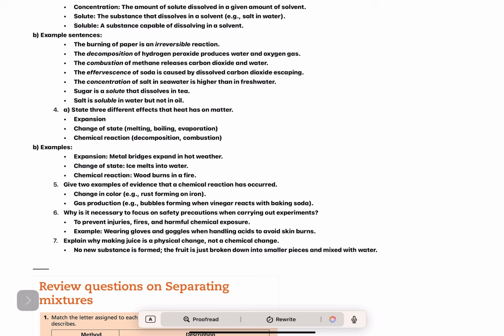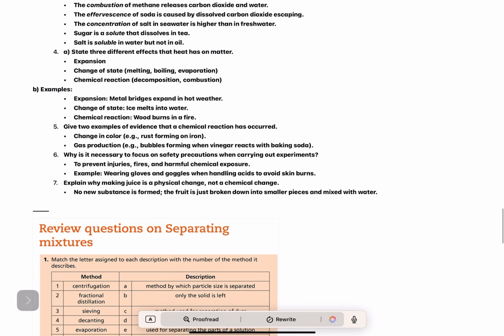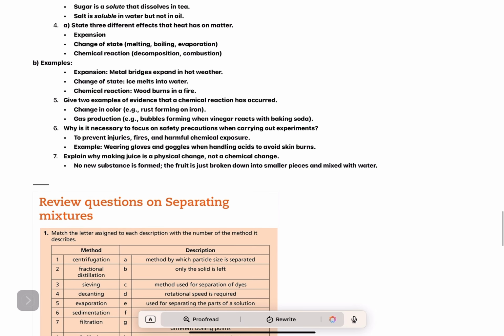The combustion of methane releases carbon dioxide and water. The effervescence of soda is caused by dissolved carbon dioxide escaping. The concentration of salt in seawater is higher than in fresh water. Sugar is a solute that dissolves in tea. Salt is soluble in water but not in oil.